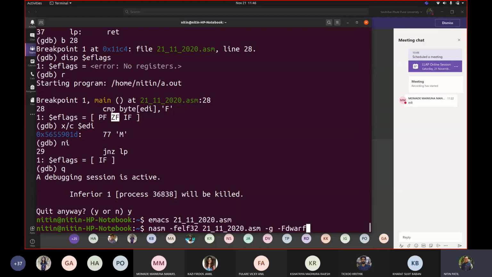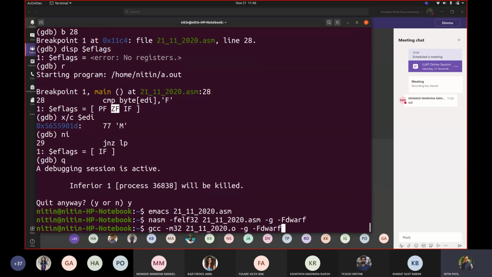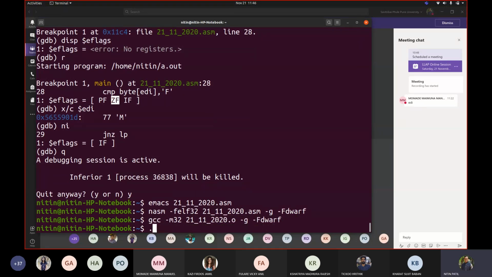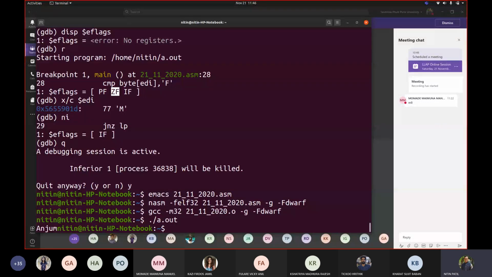Okay, let us see whether it displays Anjum. GCC. Correct. So it is displaying Anjum because that F is matching, and that's what our goal was. Fine.